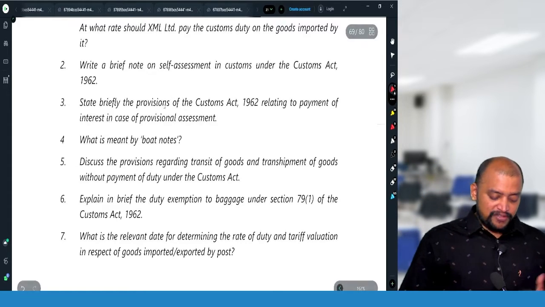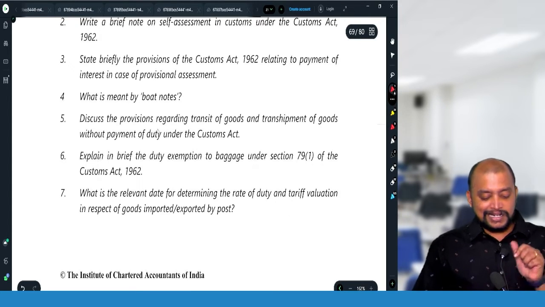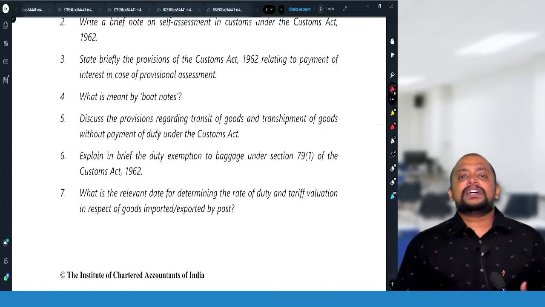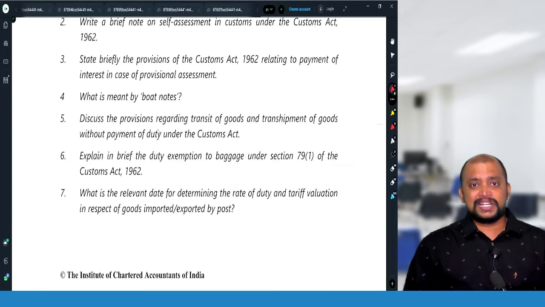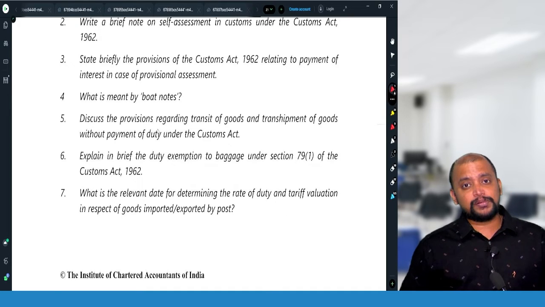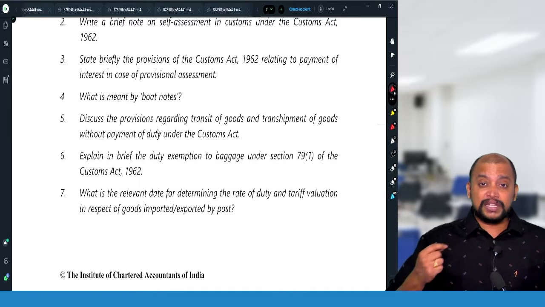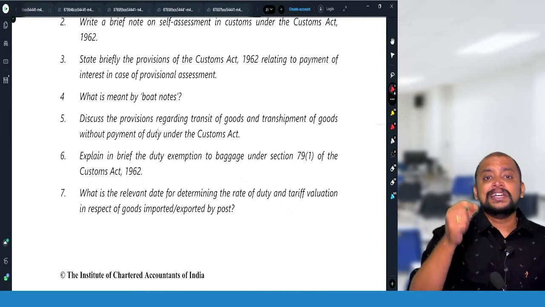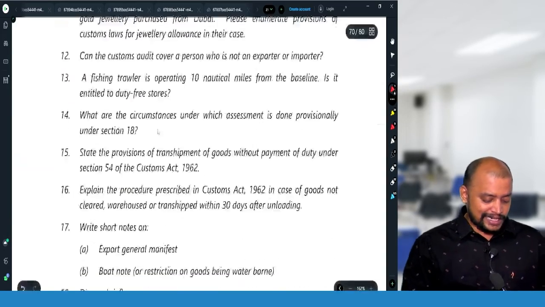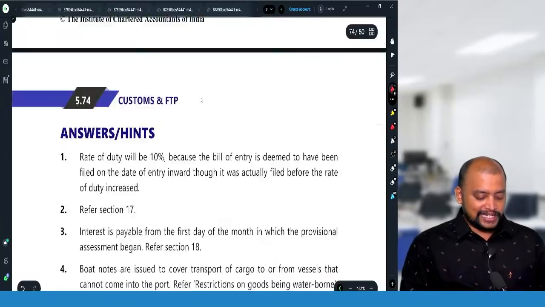Then state briefly the provisions of Customs Act relating to payment of interest in case of provisional assessment. Payment of interest. Whenever upon finalization of provisional assessment, any differential duty is payable, such differential duty is payable along with interest at the rate of 15% per annum from the first date of the month in which duty is provisionally assessed till the actual date of payment of differential duty. So that interest related provisions is what you need to write. Okay. So that interest provisions.